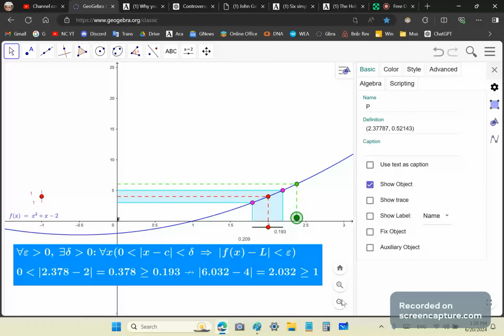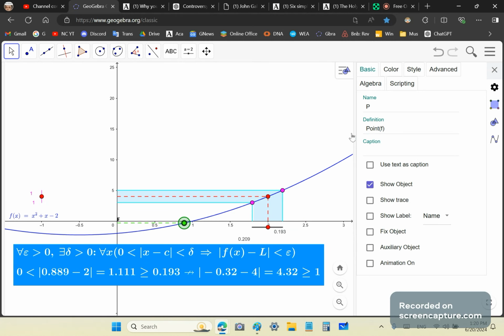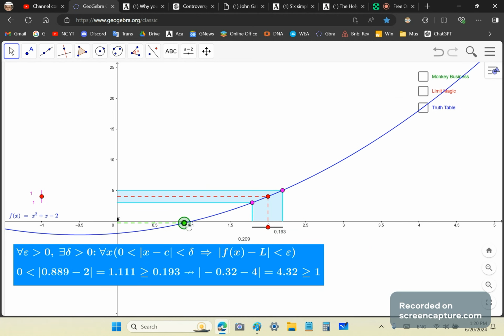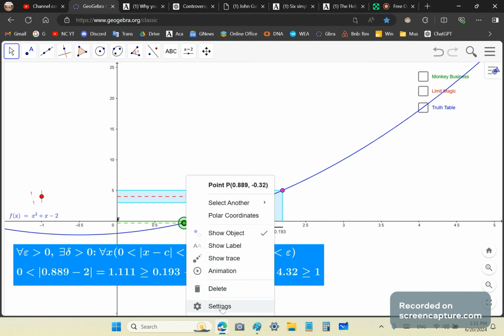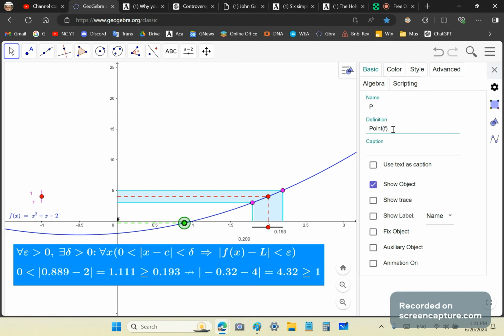By the way, I had this made up as a point on f, so let me just do that again. It's easier because then I don't have to worry about holding it steady. Now, on the x-axis, I'm sorry. Okay.